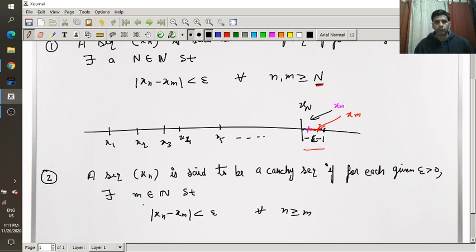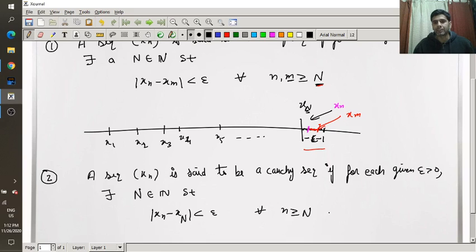So if you want to make it more clear, then I can replace this small m by capital N. Then you can see it will be just a particular case when we take m equal to N. If I fix one stage, that one element as xN, and another element as any other element, then |xn minus xN| is less than epsilon for all n greater than or equal to capital N. So this is just a particular case.